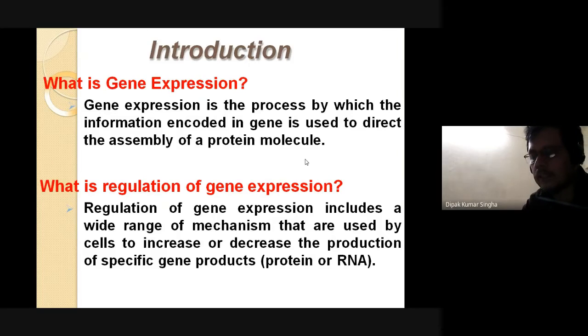What is gene expression? Gene expression is the process by which the information encoded in the gene is used to direct assembly of the protein molecule. That means the gene is nothing but a mRNA. That means mRNA contains some specific sequence. That sequence is expressed as a form of amino acids or a polypeptide. That means an mRNA produces a particular amino acid sequence, and ultimately you get a particular protein, which is functional after the post translation modification. That's why it is called the gene expression.